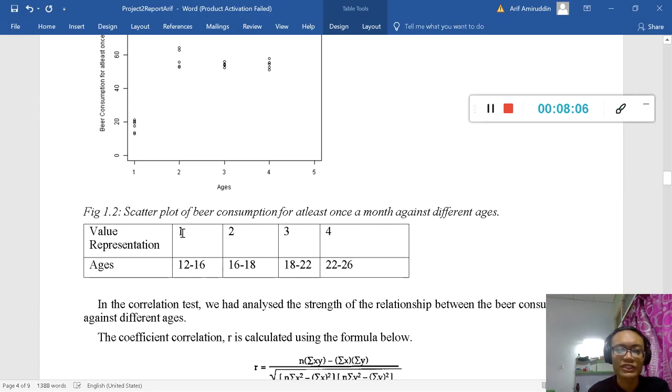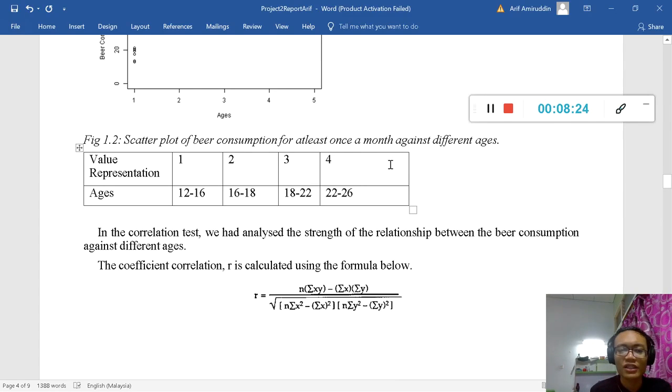And so this is the value representation. This one is for the X variable. So 1 represents the age range from 12 to 16, 2 is 16 to 18, 3 is 18 to 22, 4 is 22 to 26. In this correlation test, we are going to find the correlation coefficient R. R represents the strength of our relationship. If it is positive and between 0.8 and 1, it is considered a strong relationship, while between 0.7 and below we can say moderate, and 0.2 and below is weak.